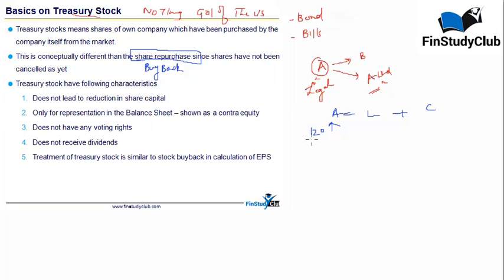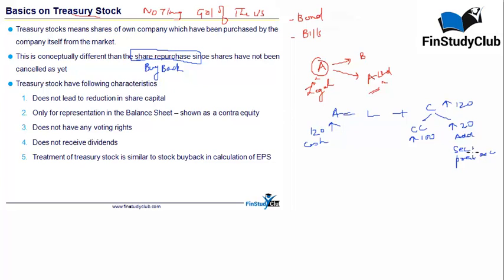The face value was 100, so your cash collection is 120, out of which the contributed capital goes up by 100, the face value, and the balance 20 goes into the additional paid in capital, which is the securities premium account. In short, your capital goes up by 120 and your assets go up by 120.